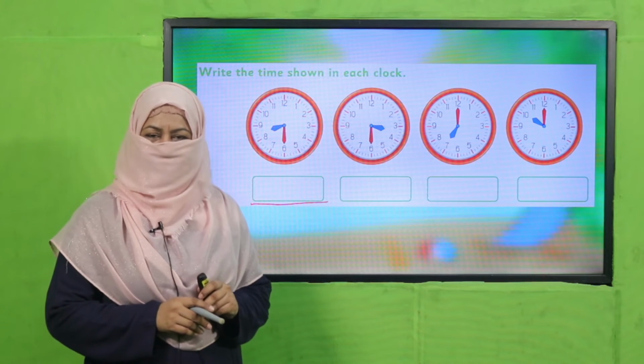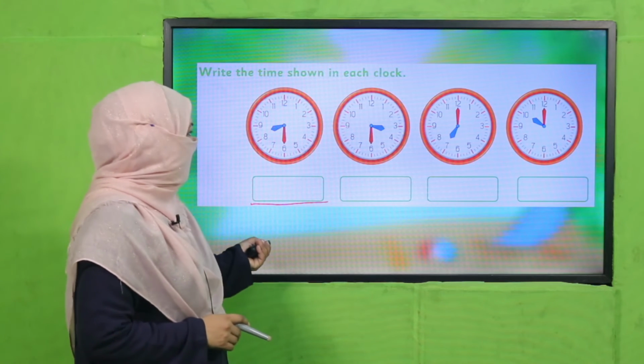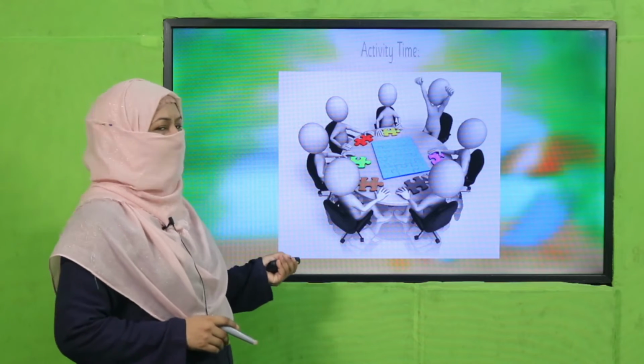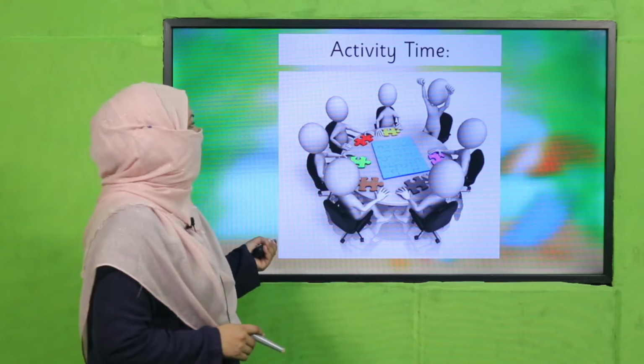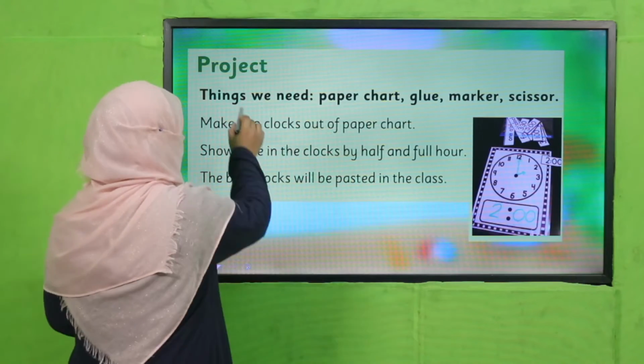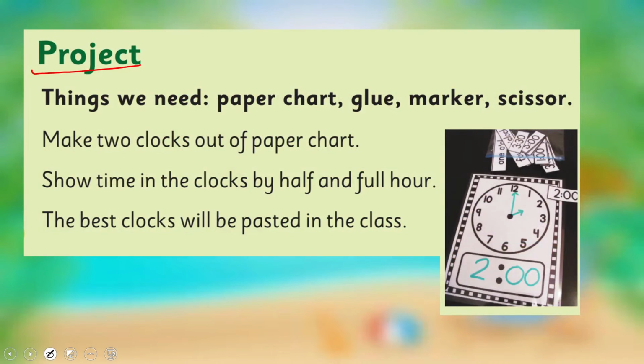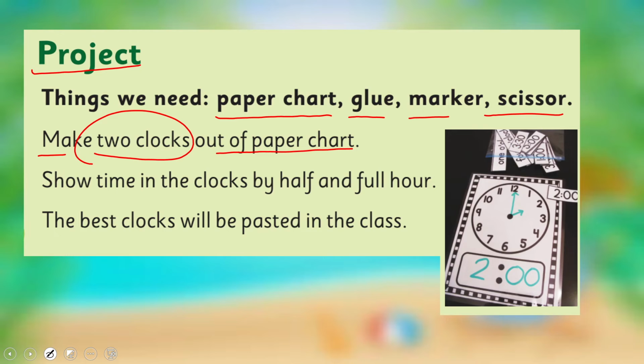Yes, my dear children, are you done with it? Good job. Now it's time for an activity. This is a project given in your book. We need paper, chart, glue, marker, scissors. And how are you going to do it? Make 2 clocks out of paper chart.